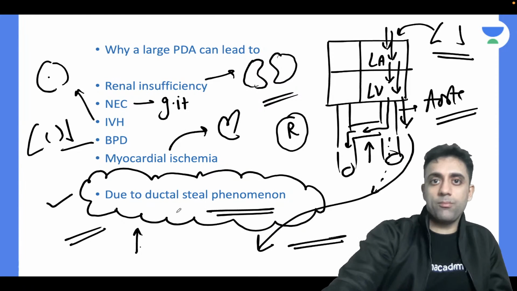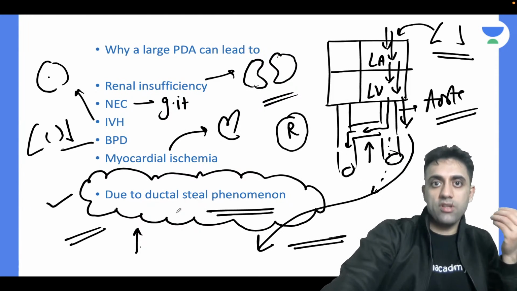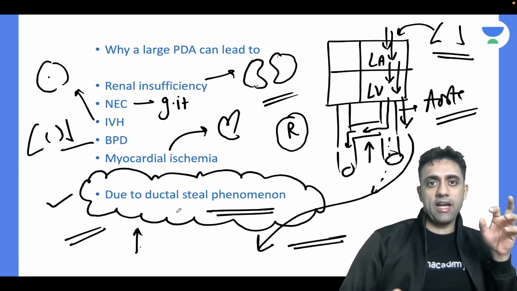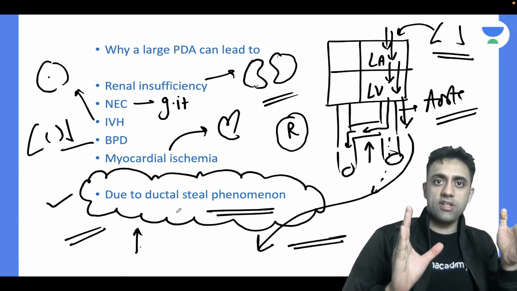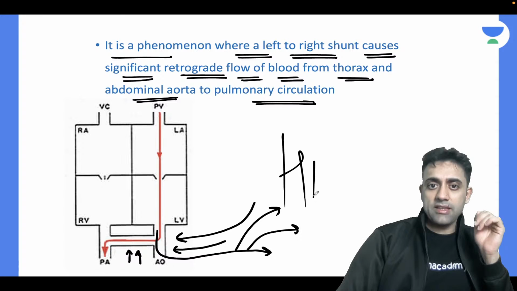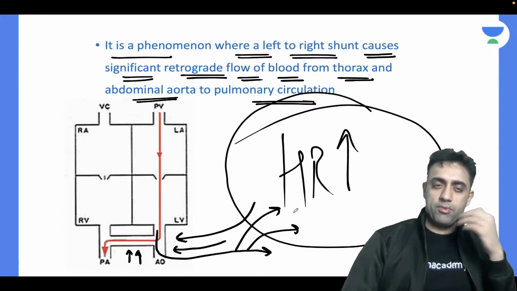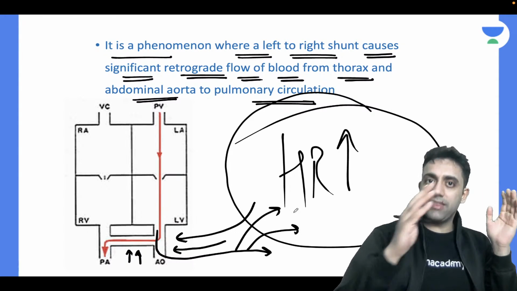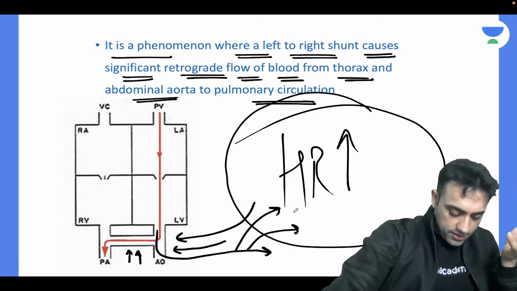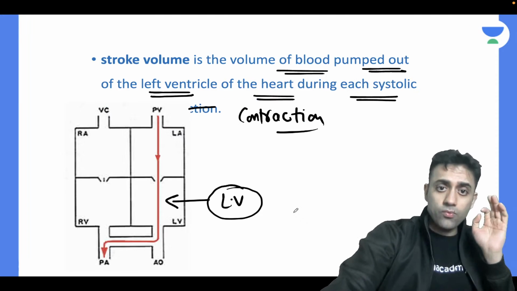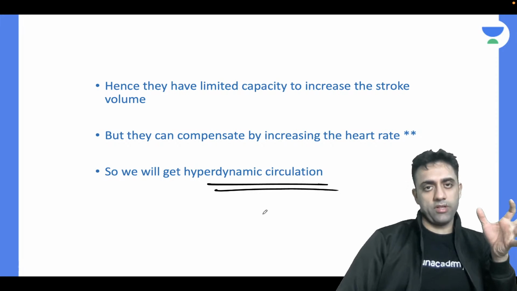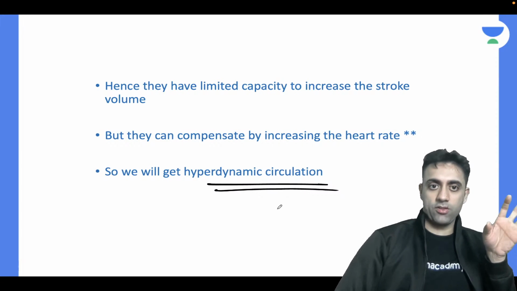But the body has to compensate, Karan. My body has to live, right? My body has to have a compensatory mechanism, where the oxygenated blood should be supplied to the whole body. The compensatory mechanism will be that the heart rate will increase. In a preterm baby, the heart rate will increase, and that will cause more and more blood to go to the whole body, and that's it. Understood? So when the heart rate increases, that is known as hyperdynamic circulation.